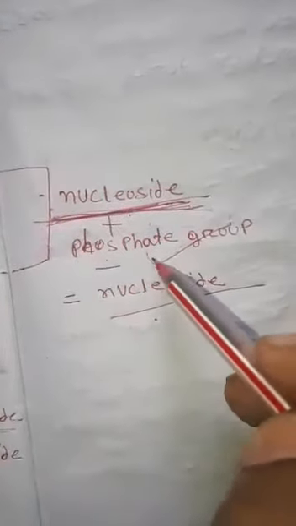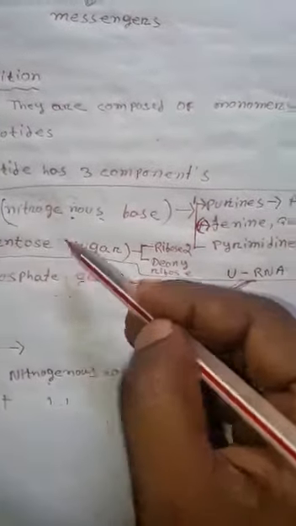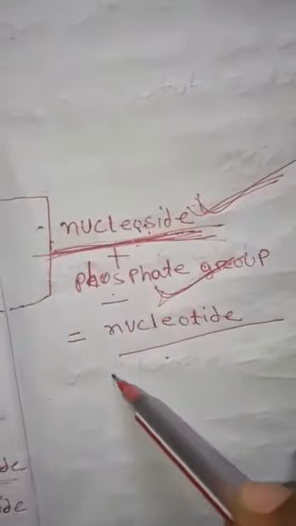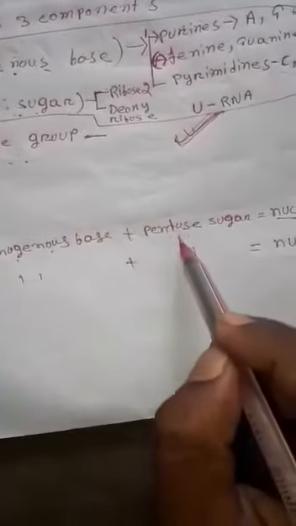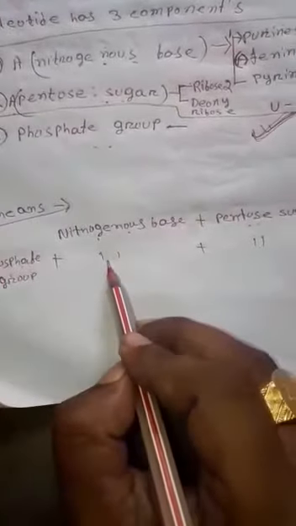If we combine a phosphate group with a nucleoside, which is a combination of a nitrogenous base and a pentose sugar, the nucleotide is formed. Again, I am summarizing: nitrogenous base plus pentose sugar gives nucleosides. If we combine a phosphate group with a nitrogenous base and a pentose sugar, nucleotides are formed.